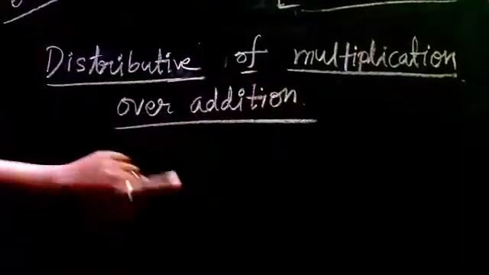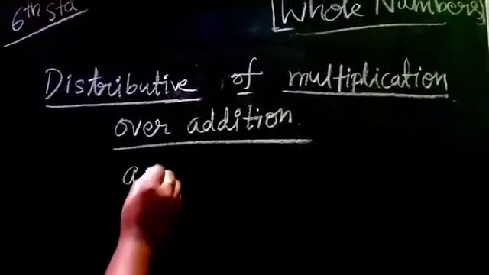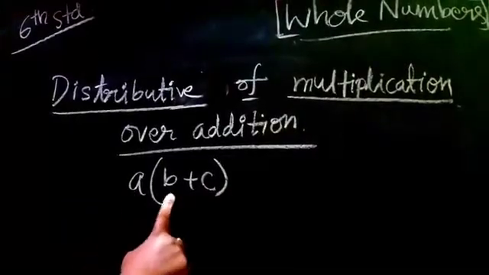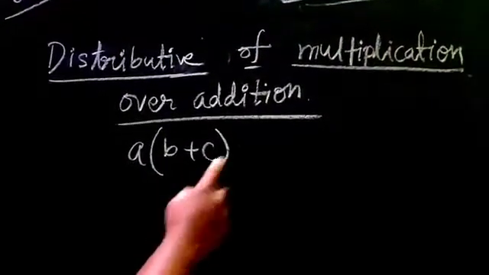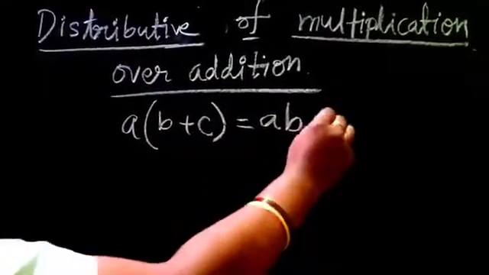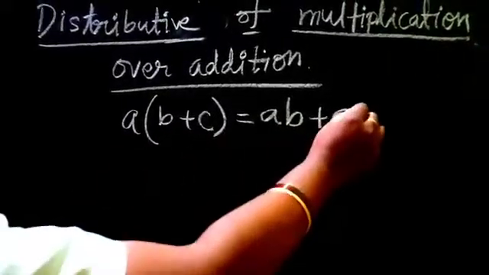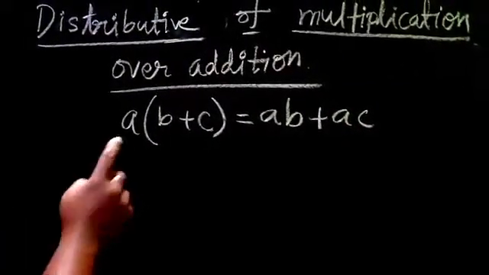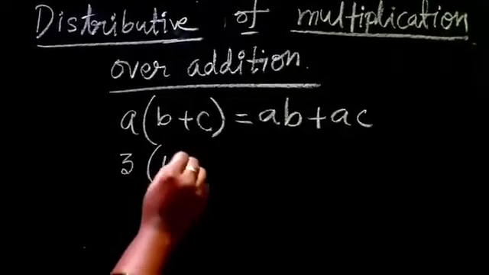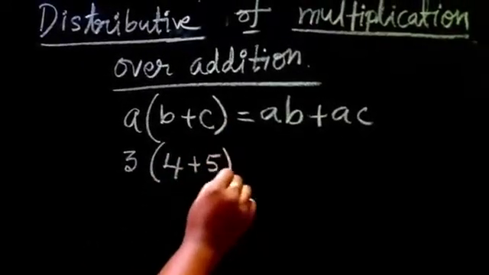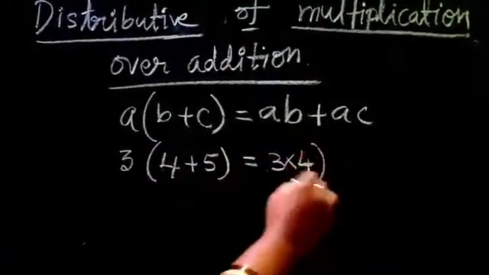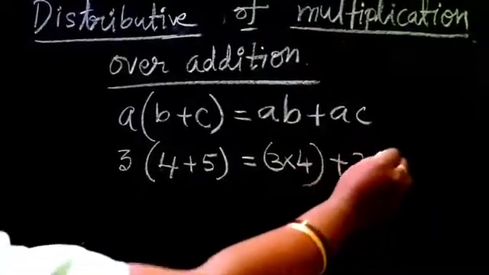Distributive property of multiplication over addition. That is A into B plus C. A you have to distribute once for B and once for C. That is A into B, AB, here we have plus, write plus, A into C, AC. For example, in A place 3 I will take, in B place 4, C place 5. A is 3 into B is 4, plus A is 3, C is 5.